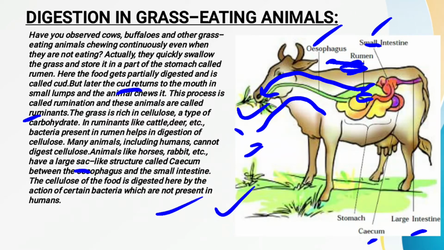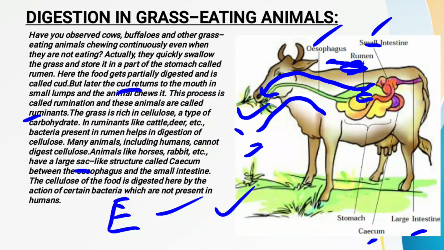Now one thing you also have to keep in mind is that the stomach of these grass eating animals, or these ruminants, is mainly divided into four parts. Into how many parts is the stomach divided? It is divided mainly into four parts, and rumen is one part of the stomach. This is all about the digestion in the grass eating animals.